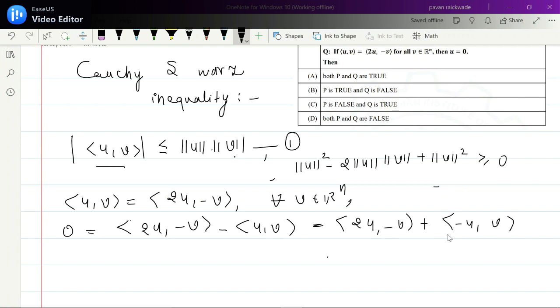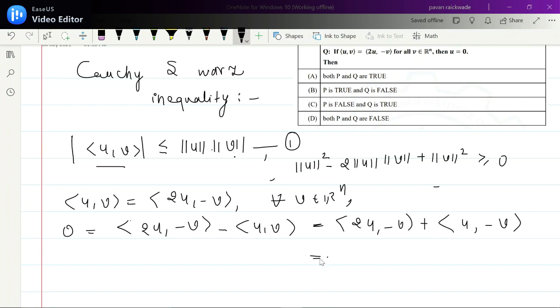Taking the first term together, we write the inner product of 2u minus v minus u, v.